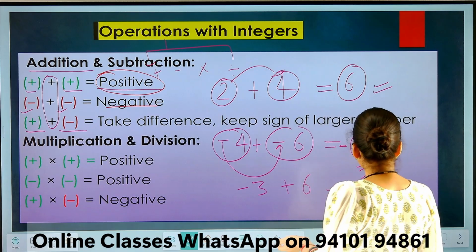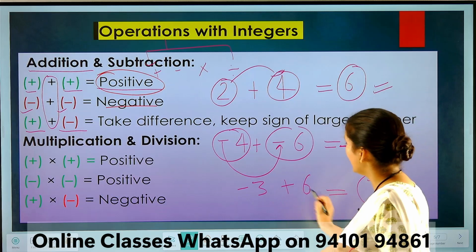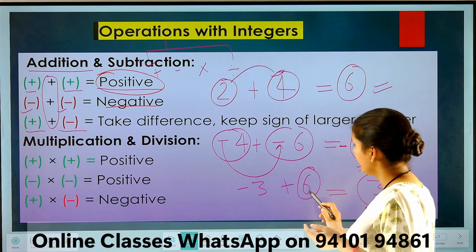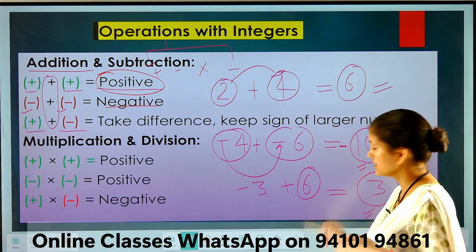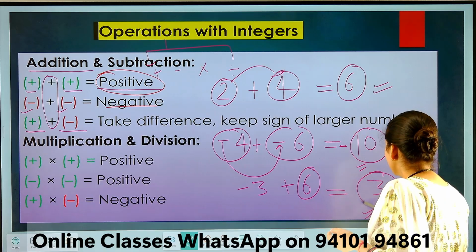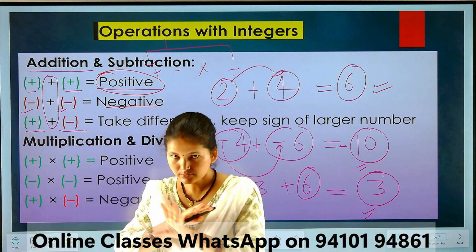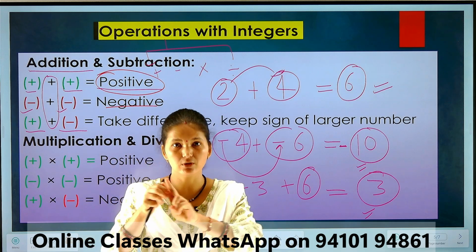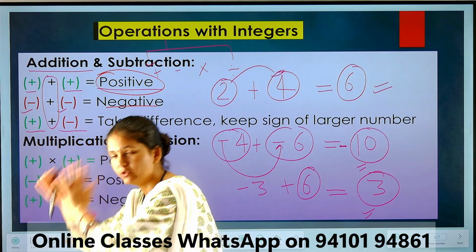We will put a positive sign because we put the sign according to the larger number. So which one is larger? 6 is the larger number, and what is the sign of 6? Positive. So that's why the resulting number's sign will also be positive. So overall, when we have two positive numbers, we add and the sign will also be positive.